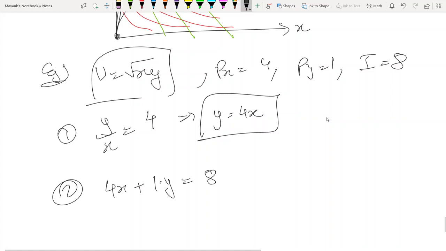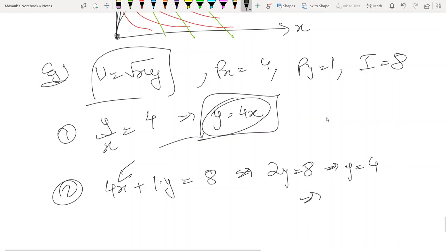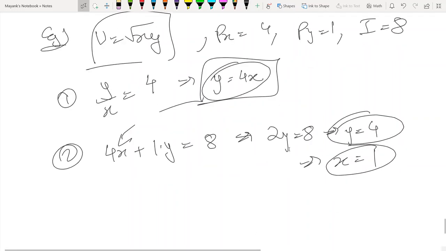Okay. So 4x is equal to y. So I can write 2y equal to 8, which implies y equal to 4. So since y equal to 4, I can directly find x equal to 1. So 1 comma 4 ये मेरा optima आ गया. So convex cases are very straightforward to handle. What is not straightforward to handle is cases like quasi-linear. Okay.